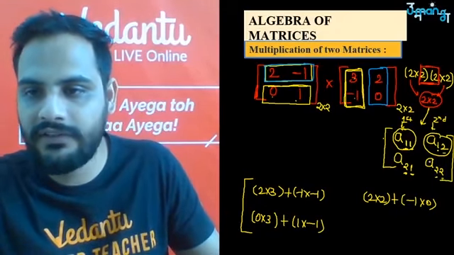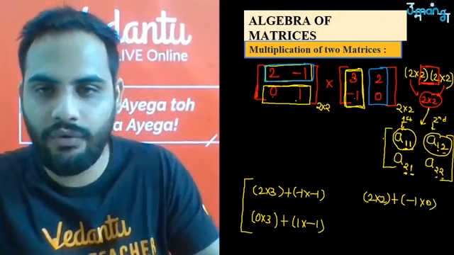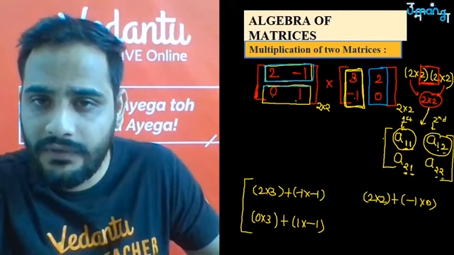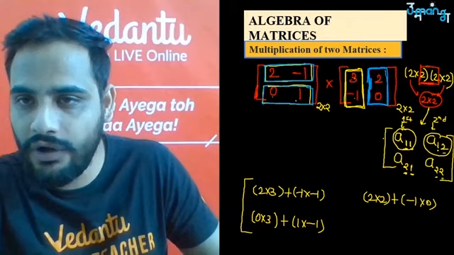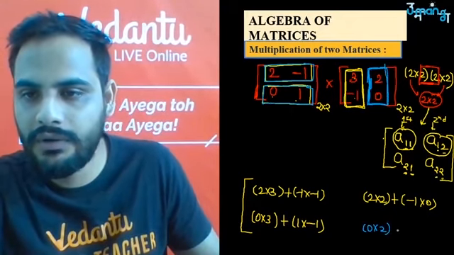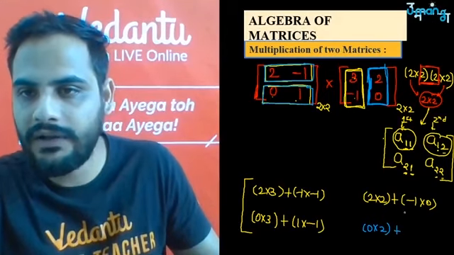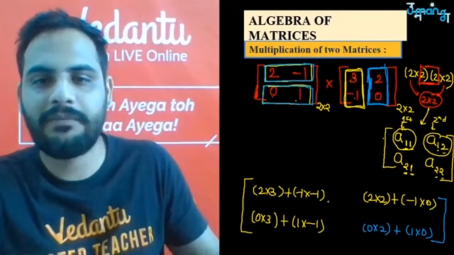And then after that A22. A22 means the second row multiplied with the second column. So 0 into 2 plus 1 into 0. Understand? Now simplify this part.